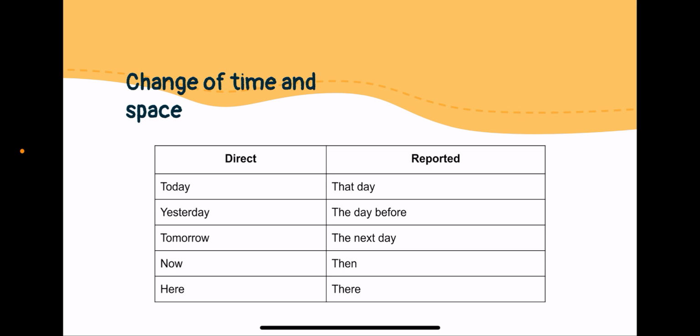You also need to change the time and the space. So if in the direct speech the person uses the word today, for example, I am going to the beach today, when you're reporting this speech, you say that day instead of today. So you say she said that she was going to the beach that day. This is because as you're reporting it, you're probably not in the same space and time as the person who said it. So you need to adapt some words.